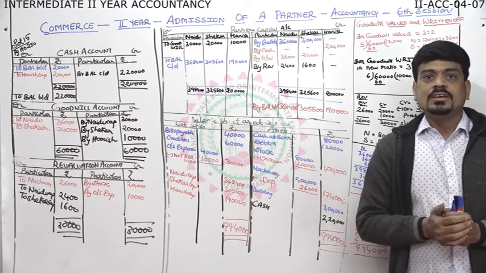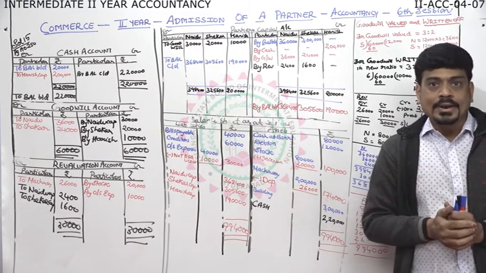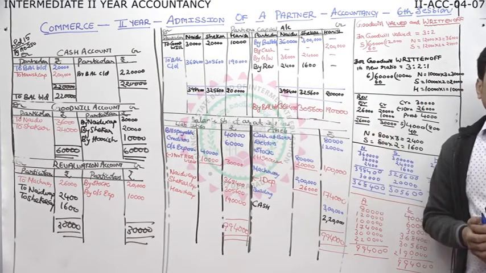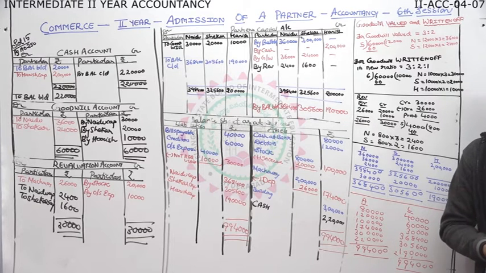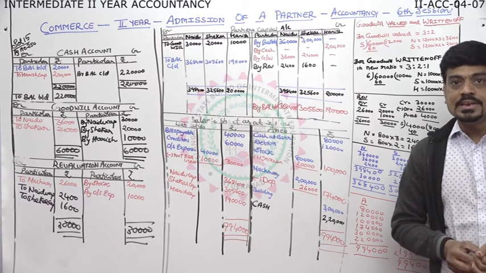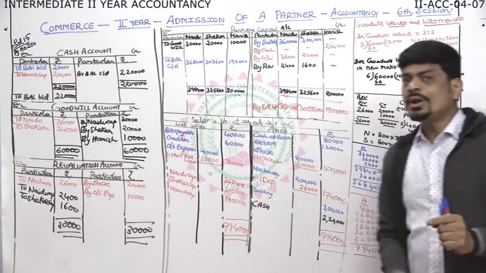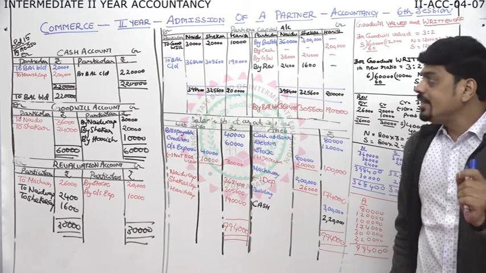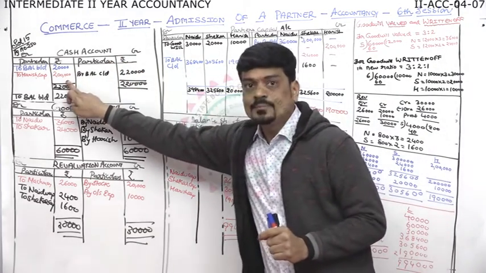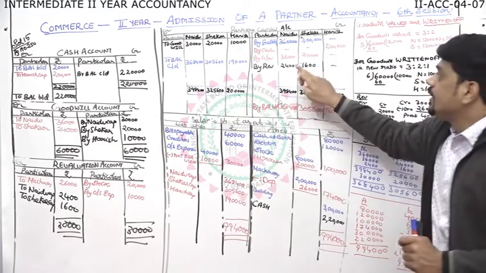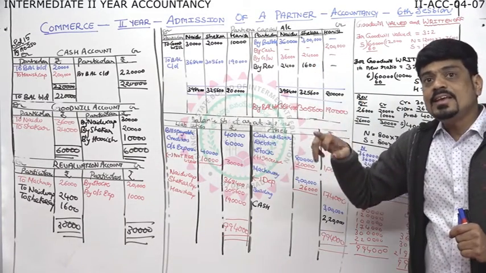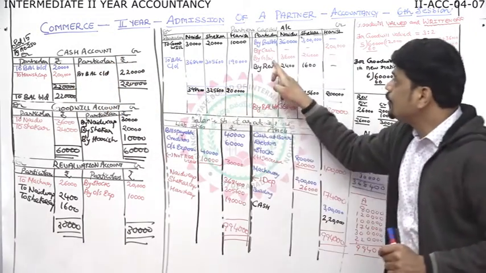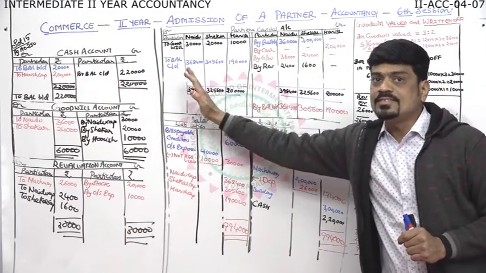Whenever you are revising, go to the link which is being provided by the Board of Intermediate. Whenever you are solving the problem, check and solve the problem. So, in a nutshell, I'll revise with you all. When goodwill is paid privately, no need of recording the goodwill in the books of accounts. When it is brought in cash, then the entry will be cash to goodwill and that will be distributed to partners. Then, when they say goodwill brought in cash and withdrawn, as it is cash to goodwill, distribute to partners and immediately put on the debit side to cash.